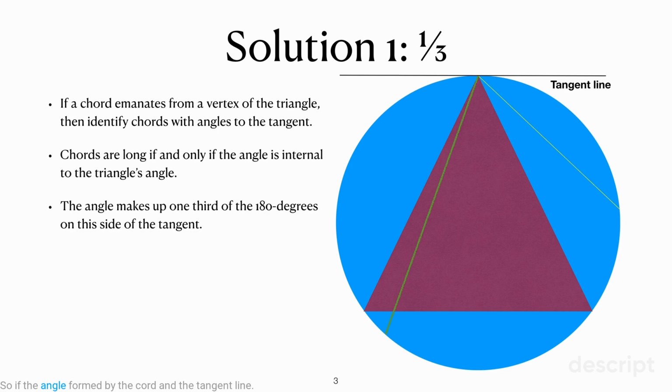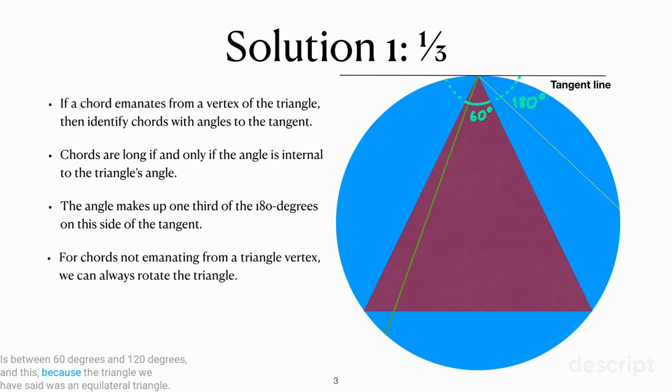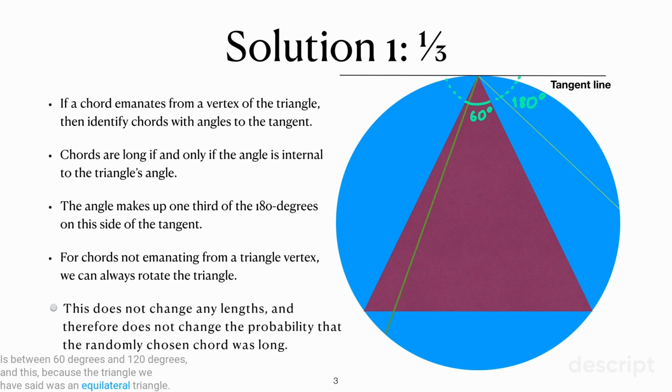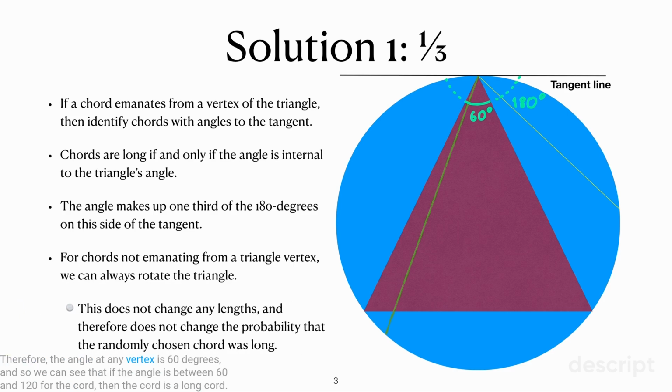So if the angle formed by the chord and the tangent line is between 60 degrees and 120 degrees, and this is because the triangle we had said was an equilateral triangle, therefore the angle at any vertex is 60 degrees. And so we can see that if the angle is between 60 and 120 for the chord, then the chord is a long chord, otherwise it's a short chord. That means that the probability of a long chord is 60 divided by the total number of degrees available, which is 180, and that reduces to 1/3. So we have a first solution.